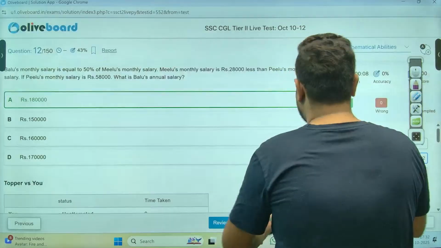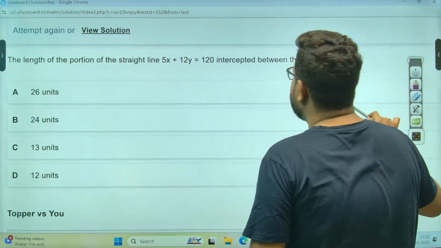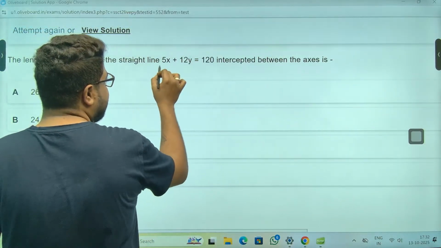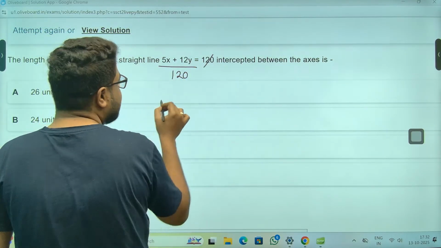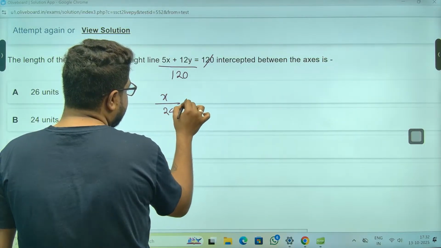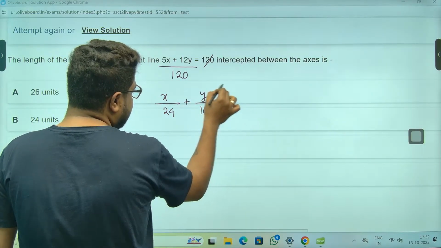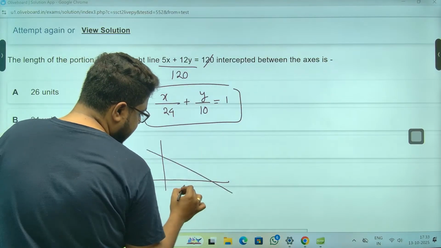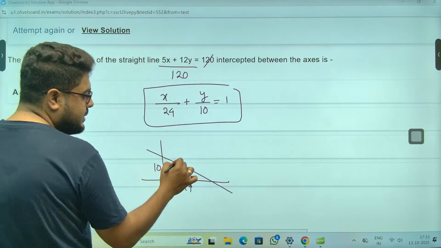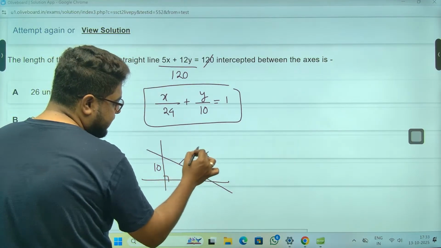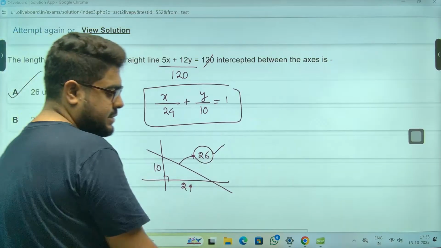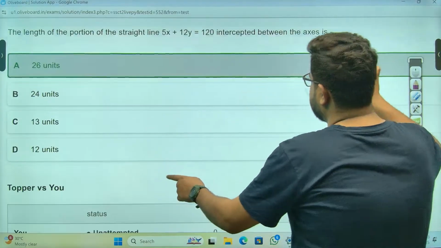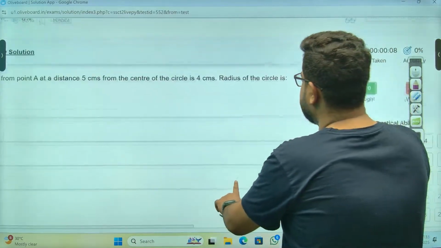ये देखो दो लाइन का क्वेश्चंस दिया है. चलो. Length of the portion intercepted. Sir, x intercept will be what, sir? By 120. So that means x by 24 plus y by 10 is equal to 1. Meaning, sir, this is like this. X is 24, y is 10. So this is 90 degrees. So this is Pythagorean triplet. This is 26. So option A is the answer. Again, you don't need it. 10 seconds का question था, sir.